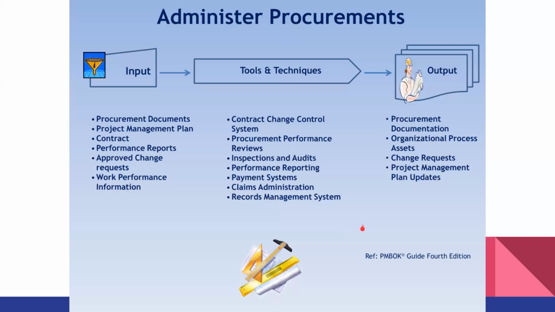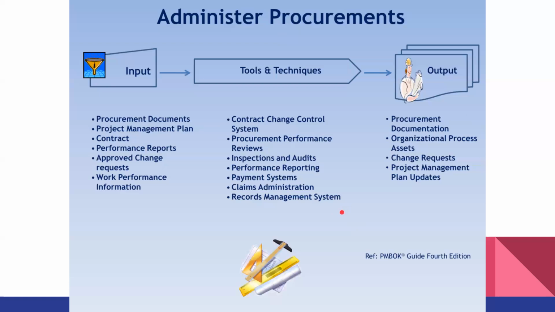So administer procurement is nowadays called control procurement. That is a stronger word, control, rather than administer. And the output of administer procurement is, of course, procurement documentation. Procurement documentation is very important because, again, like I said, maybe the project team doesn't have special staff to document all the procurement-related matters.